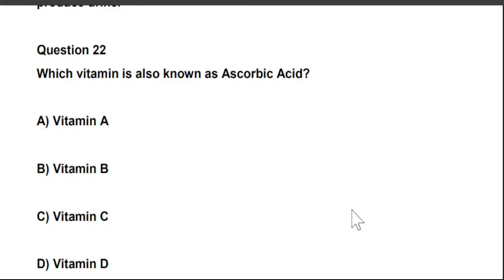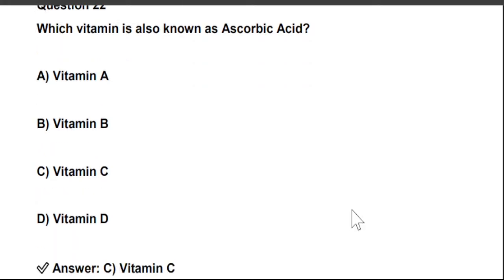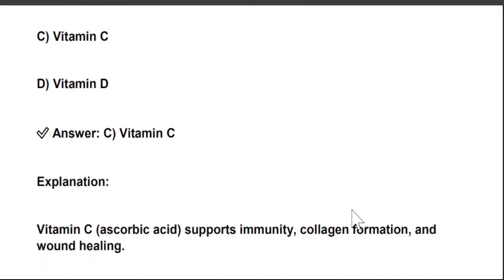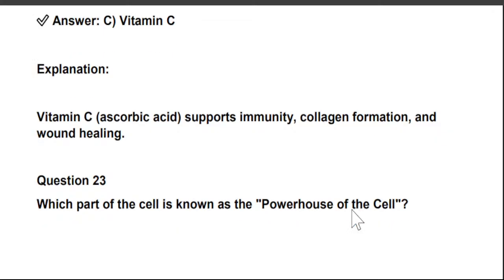Which vitamin is known as ascorbic acid? A, vitamin A, B, vitamin B, C, vitamin C, and D, vitamin D. So vitamin C is the right answer. It is also known as ascorbic acid. Vitamin C supports immunity, collagen formation, and wound healing.